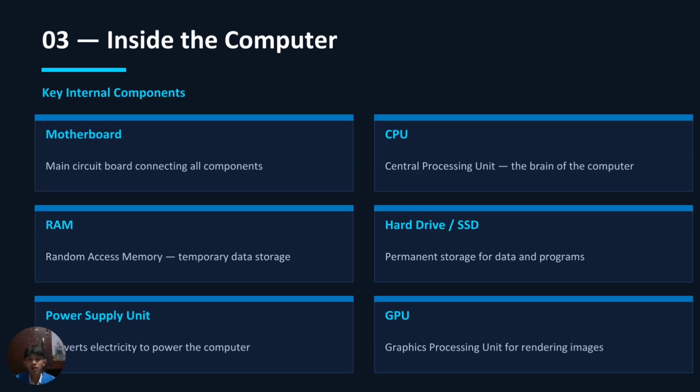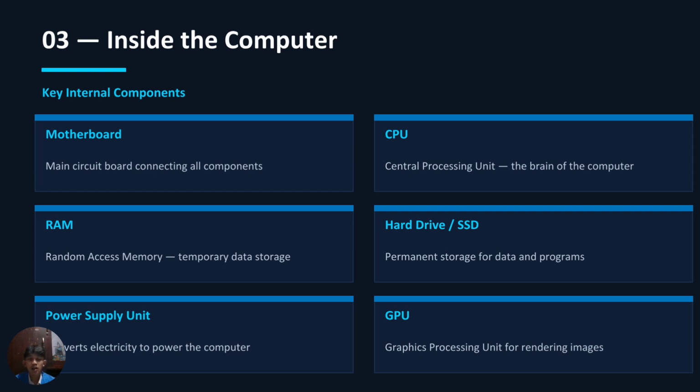Now we move on to our main topic. What is inside a computer? Every computer has six key internal components. First, the motherboard is the main circuit board that connects all components together. Second, the CPU, also known as the central processing unit. It is often called the brain of the computer. Third, RAM, which stands for random access memory. It is temporary storage for data that is currently being used.